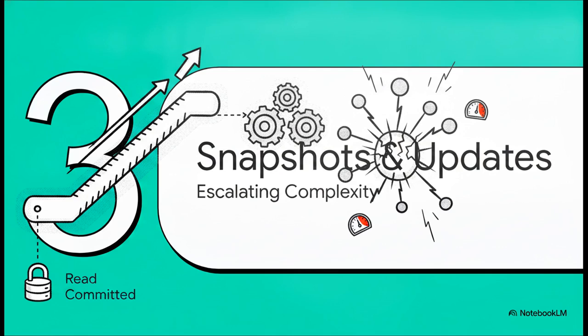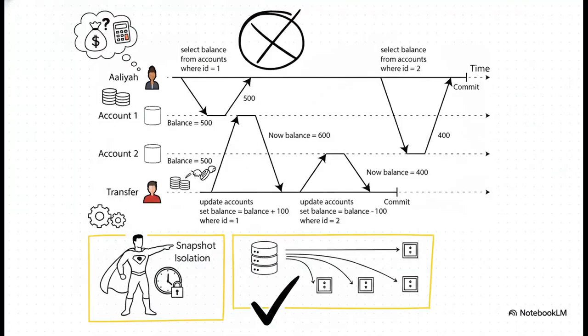Section 3, snapshots and lost updates. Because under real pressure, that basic isolation eventually fails us. When it fails, you get something called a read skew. Imagine Aaliyah has $1,000 total, split evenly across two bank accounts. She checks account 1, sees $500. Okay, great. Meanwhile, a background transaction transfers $100 from account 2 to account 1. Then, Aaliyah checks account 2 and sees $400. To her absolute horror, it looks like she only has $900 total. Her money seemingly vanished simply because she observed the database in an inconsistent mid-transfer state.